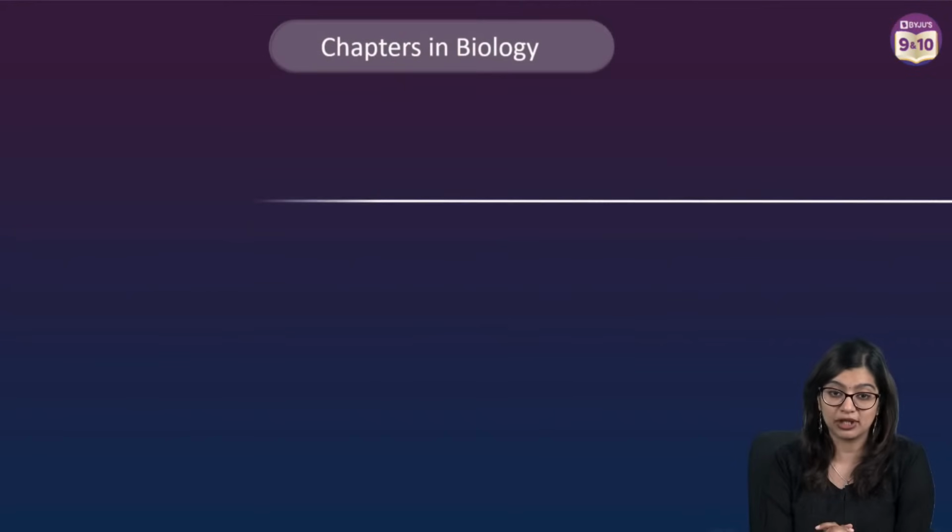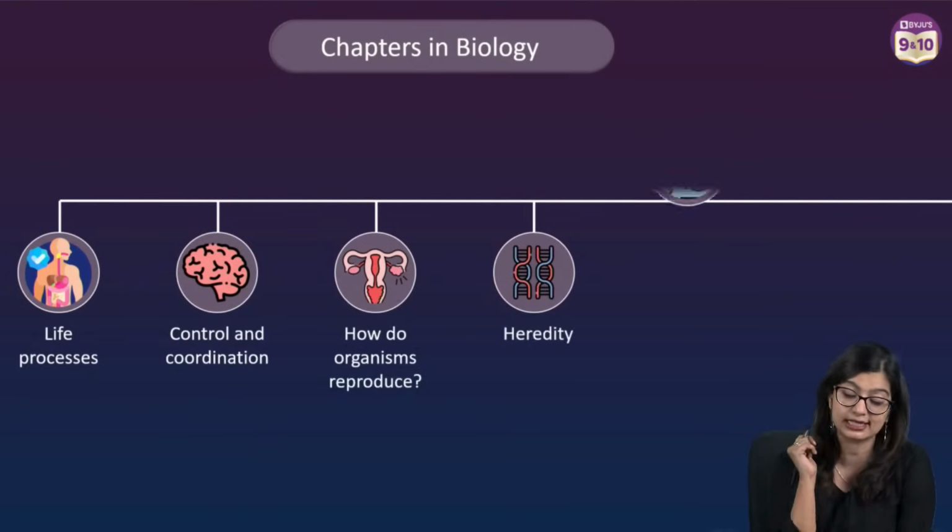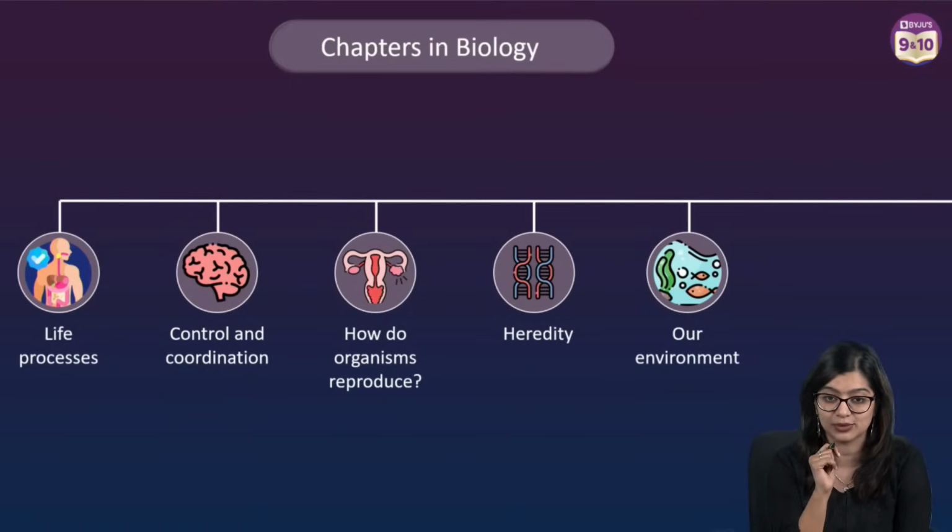Now, what are the chapters that we are going to be covering today? We are going to be covering life processes, control and coordination, how do organisms reproduce, and our environment.